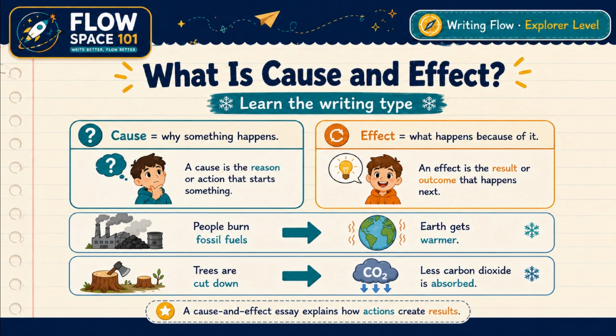Before we write, we need to understand the writing type. Today's essay is a cause and effect essay. A cause is why something happens. An effect is what happens because of it. For example, people burn fossil fuels. That is the cause. Then the Earth gets warmer. That is the effect. Another example is trees are cut down. That is the cause. Then, less carbon dioxide is absorbed. That is the effect. A cause and effect essay explains how actions create results.